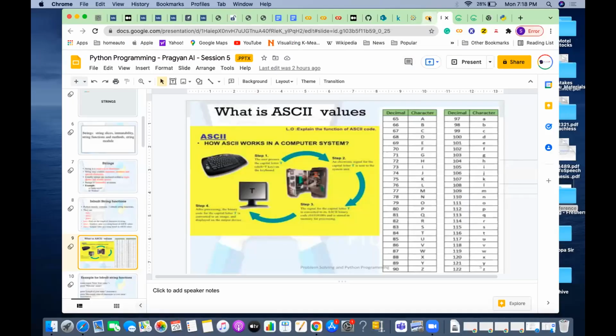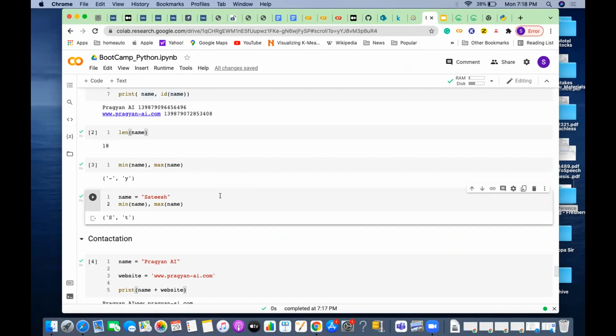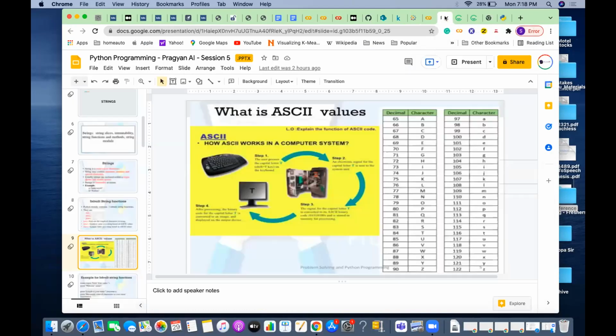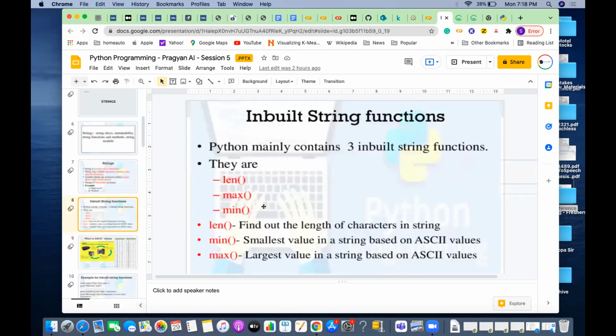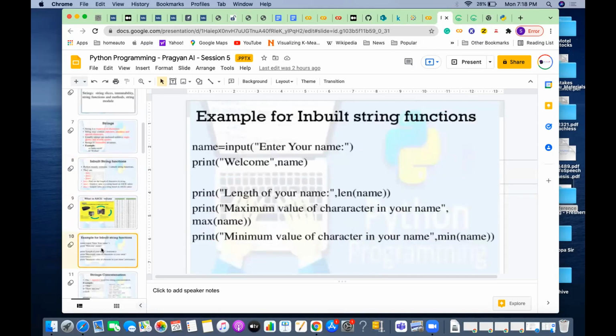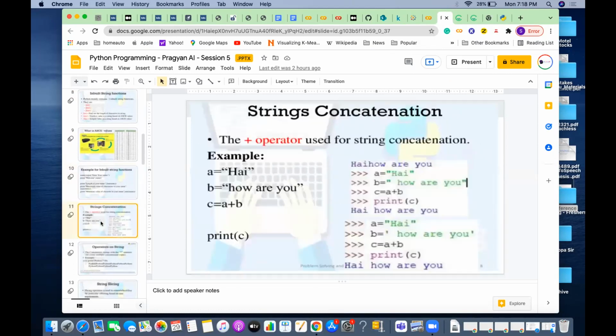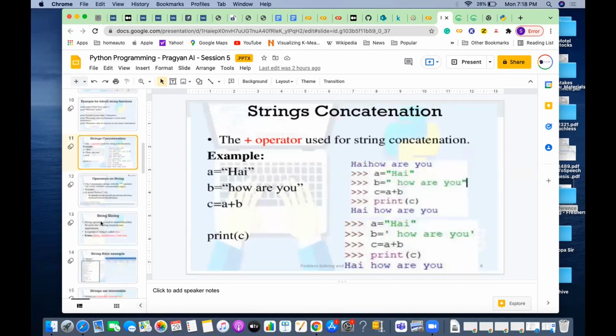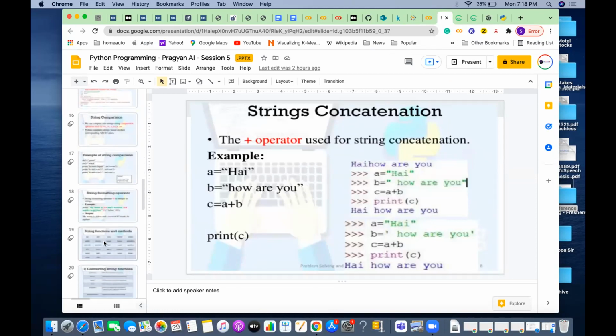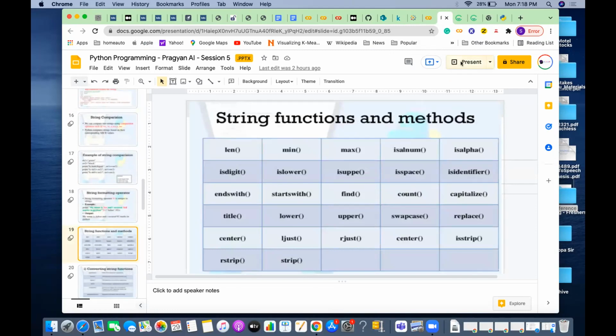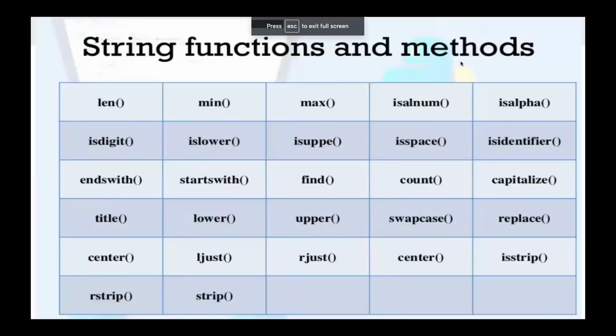You are not writing any function; you are using the pre-built functions supported by Python. There are many pre-built functions, but these are some of the main functions we'll be using: length, min, and max. If you wanted to see what other pre-built functions there are, there is a list of pre-built functions supported by Python. What we discussed is length, minimum, and maximum. Other than that, many more functions are supported.